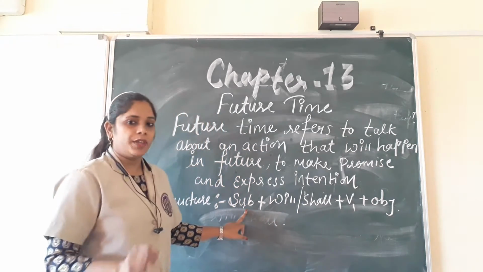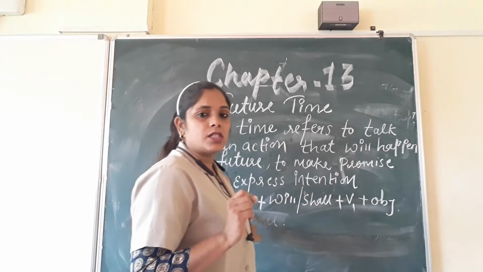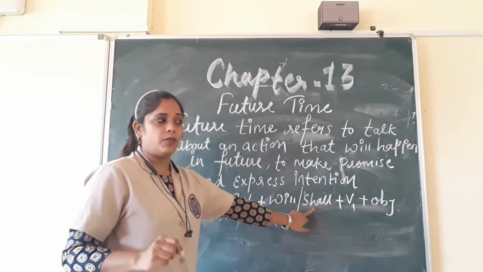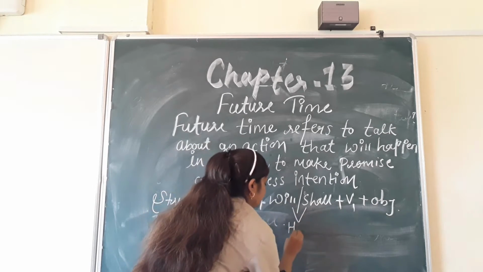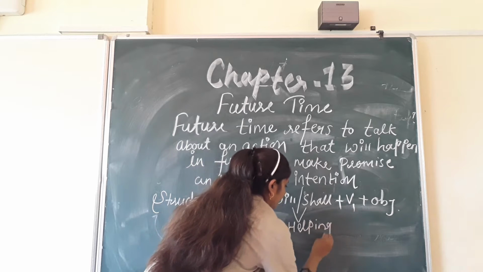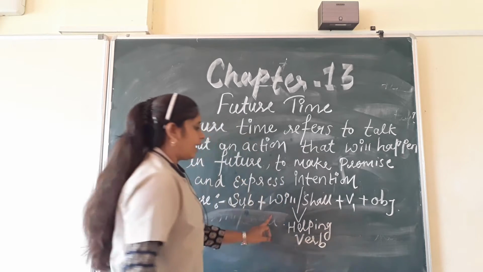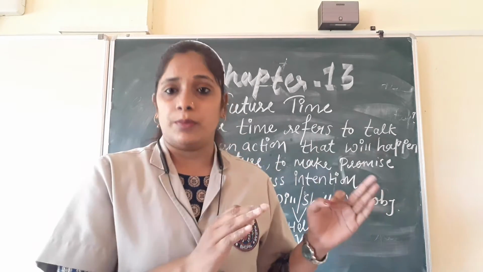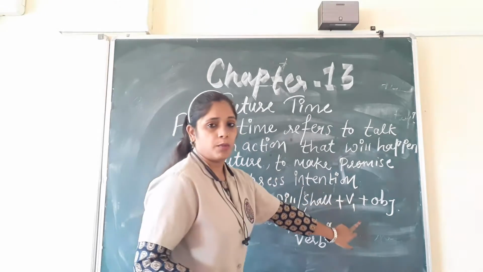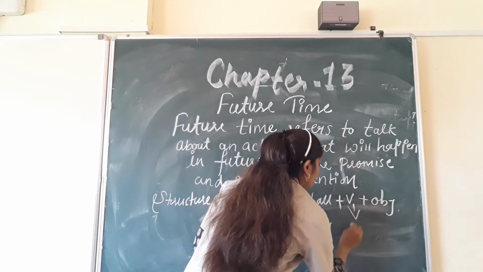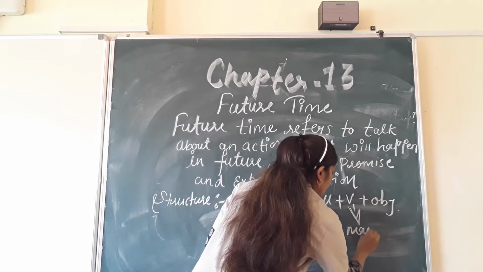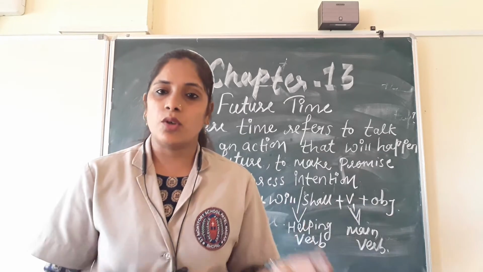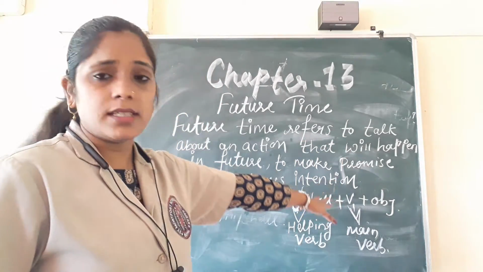First of all we have the subject, then we have the helping verb, that is will and shall. Now children, we have the main verb. The main verb in base form, so here the first form of the verb. Then in the last we have the object.